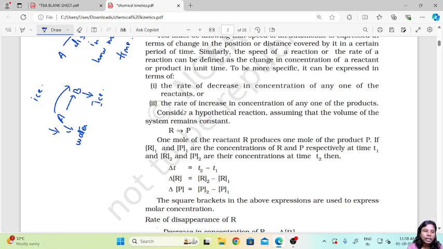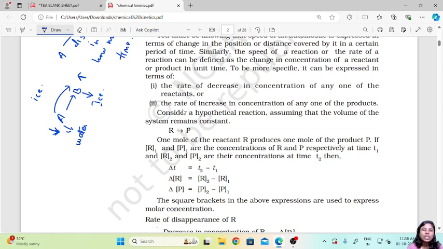The layer of ice will start forming and the liquid, that is the water, will reduce in quantity. If we look at B, as this is getting reduced, the quantity of ice will increase. More and more ice will be forming. So this is what we are saying: the rate of decrease in the reactant, here the level of water is decreasing, or the rate of increase of the product, that is, as the level of water is decreasing, the amount of ice is increasing.